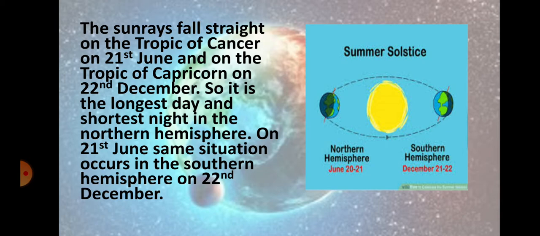The sun rays fall straight on the Tropic of Cancer on 21st June and on the Tropic of Capricorn on 22nd December. So it is the longest day and shortest night in the northern hemisphere. You can see here on 22nd December, the major part is opposite to the sun, so there will be longer day and shorter night. On 21st June, the same situation occurs in the southern hemisphere. Now what will happen? The hemisphere will change.